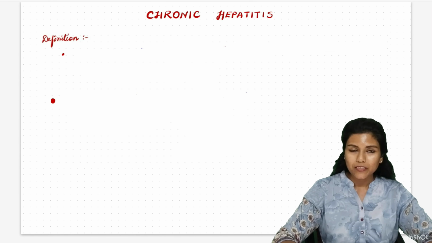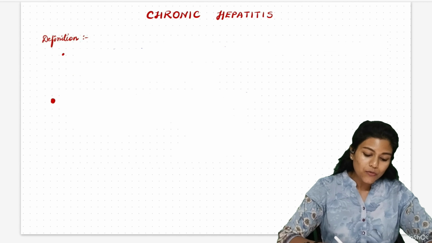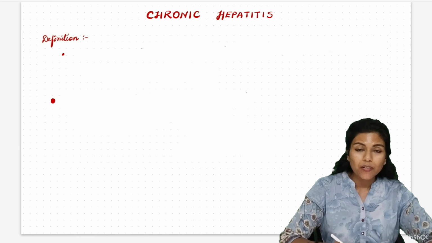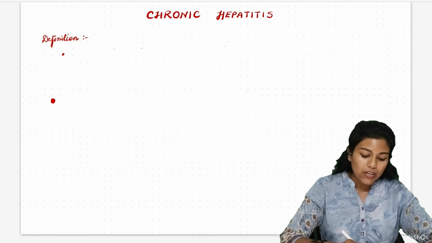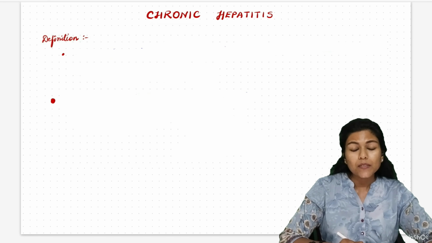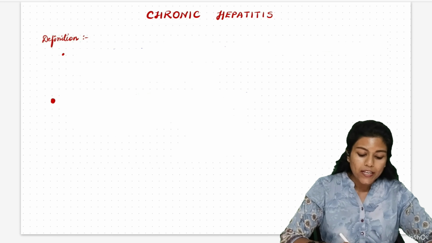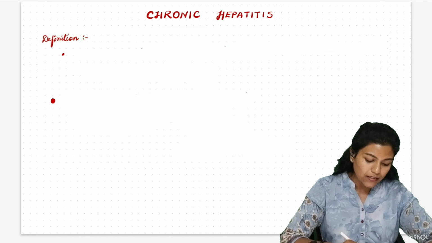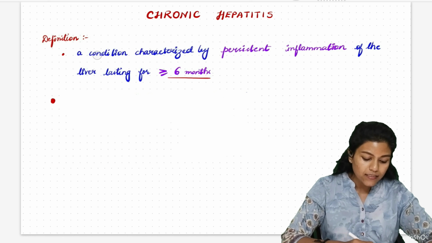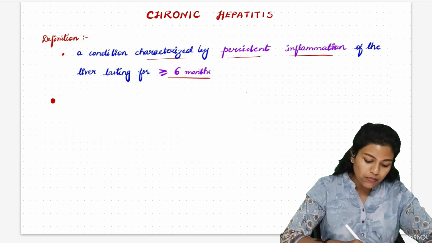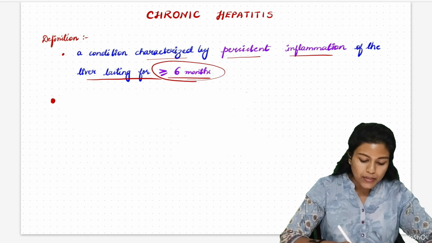I'm Dr. Ashmita. Today, let's study about chronic hepatitis. What is chronic hepatitis? Hepatitis is inflammation of the liver parenchyma. When we add the term chronic, it means it has a prolonged duration. So, any inflammation of the liver that has a prolonged course is called a chronic hepatitis. Therefore, it is defined as a condition characterized by persistent inflammation of the liver lasting for more than 6 months.